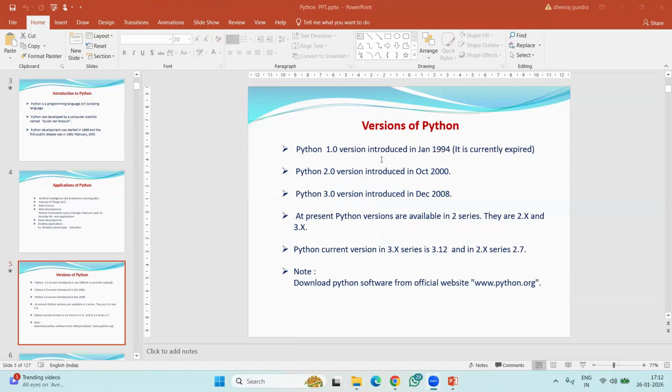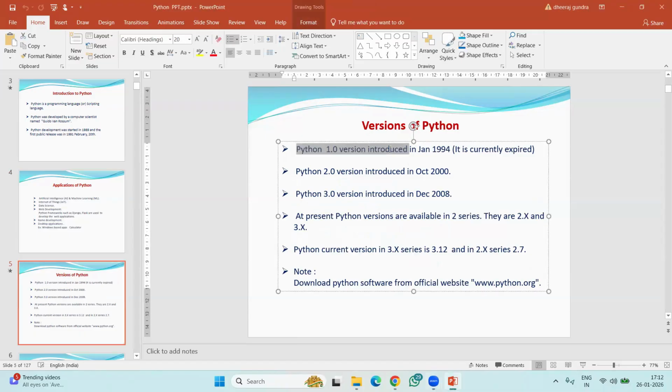In that 1.x series, the 1.0 version was introduced in January 1994, but right now it is deprecated or expired. Then Python 2.0 was introduced in October 2000, I mean the 2.x series. Python 3.0 was introduced in December 2008, and right now we are using the 3.x series. Actually, 3.x is the most popular one nowadays.